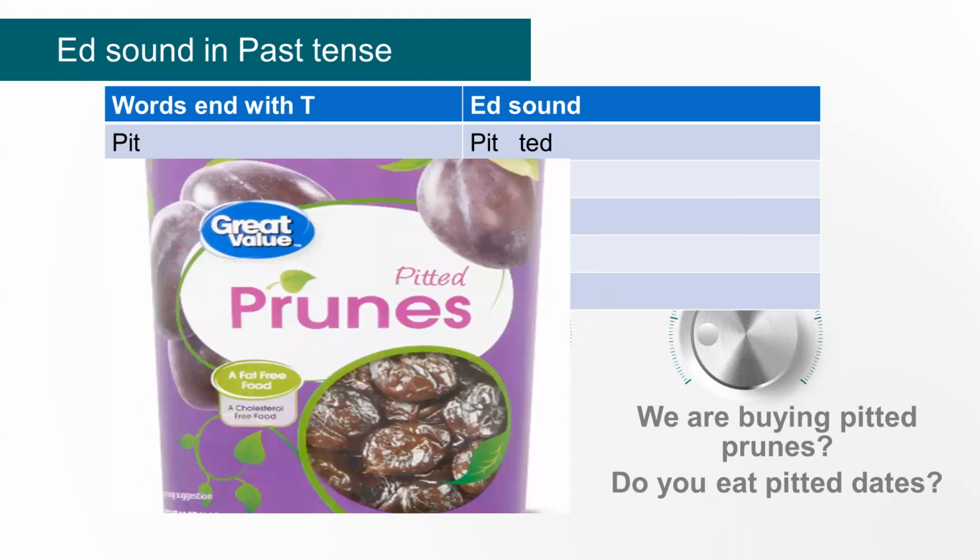Now let's look at the next word that ends with T, and that's pitted. Pitted. So we are buying pitted prunes. What are pitted prunes? Prunes where we take out the seeds. Do you eat pitted dates? How do we know how to say that? Because the word pit ends in T, pitted.